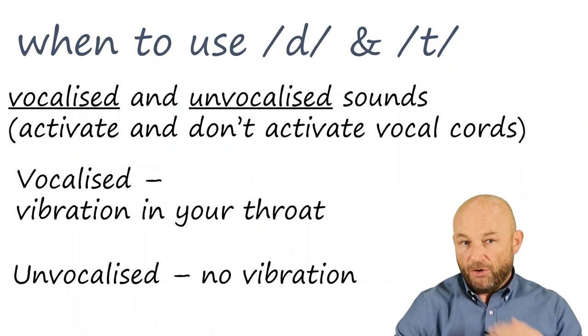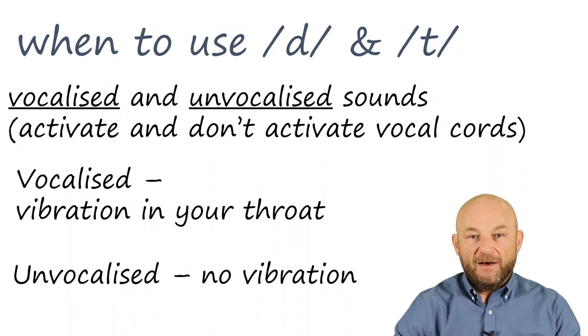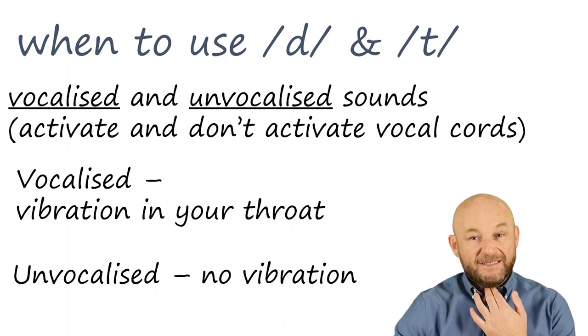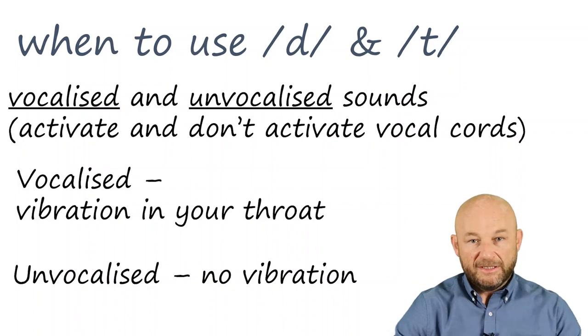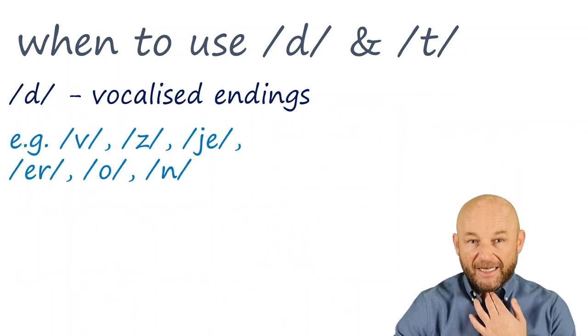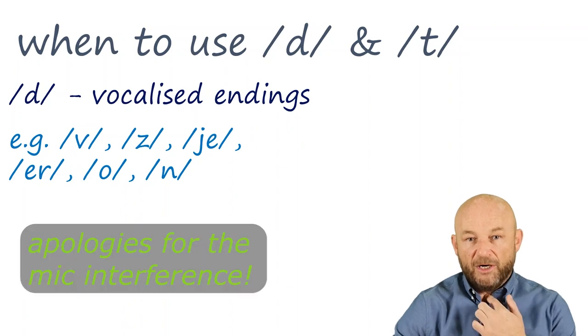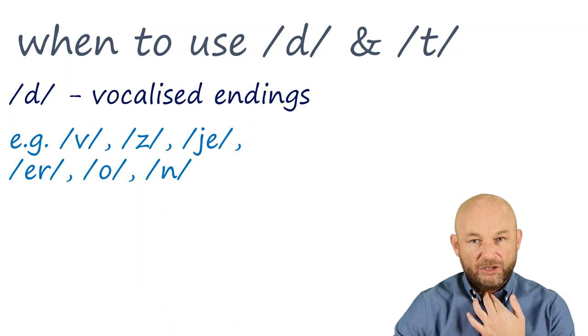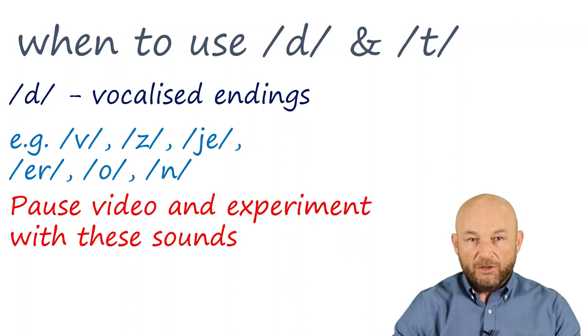If you put your finger to your throat, you will be able to feel a vibration when making a vocalized sound. V, Z, J, R, O, N are all good examples of vocalized sounds. So go ahead, make those sounds now and put your finger to your throat like I did. You should feel the vibration. I'm going to demo those again. V, Z, J, R, O, N. Pause the video and take a minute to experiment with this.